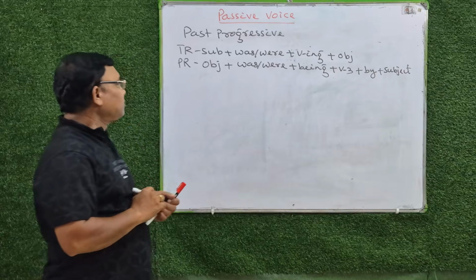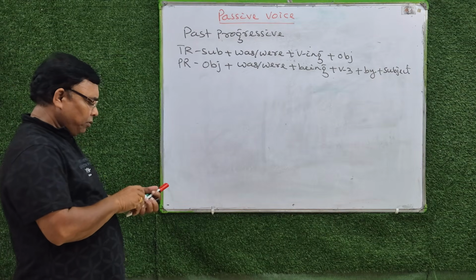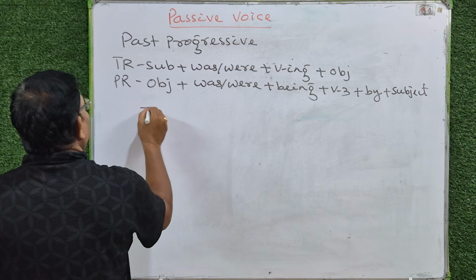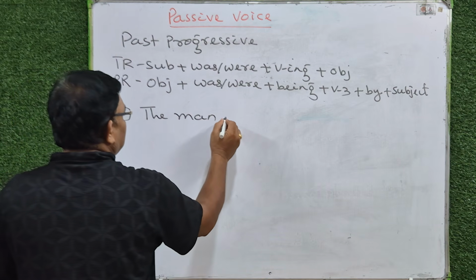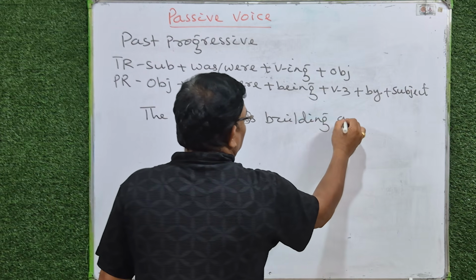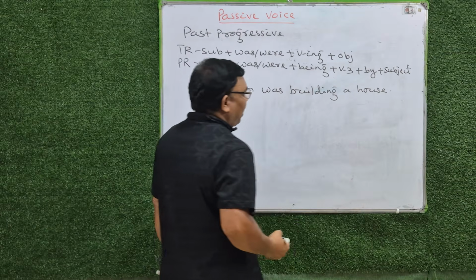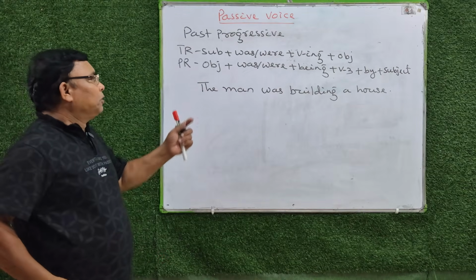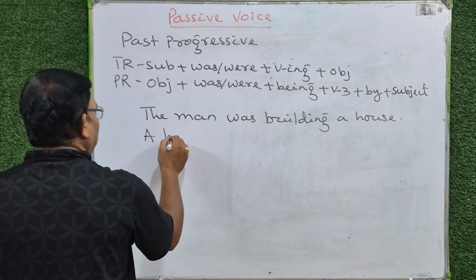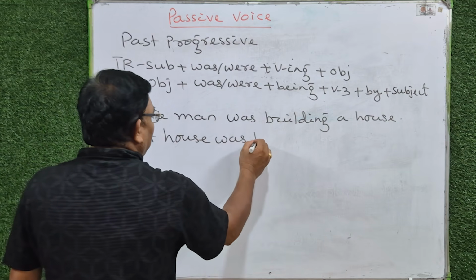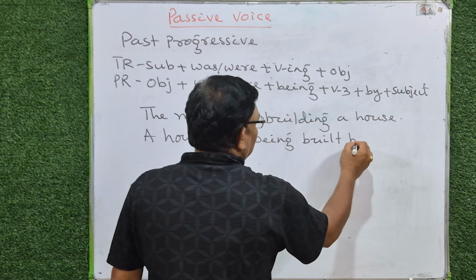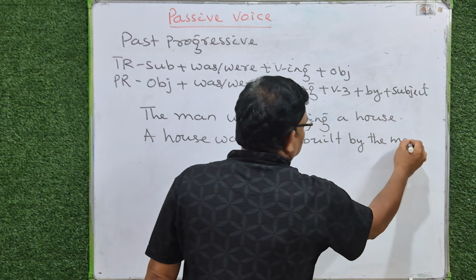So what happens here? Let's know. The man was building a house. What was the man building? Which is object? A house. A house was being built by the man.